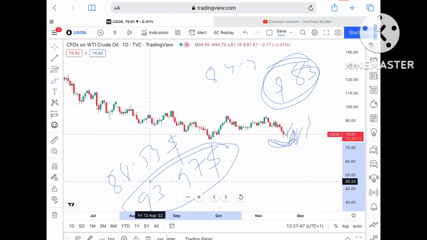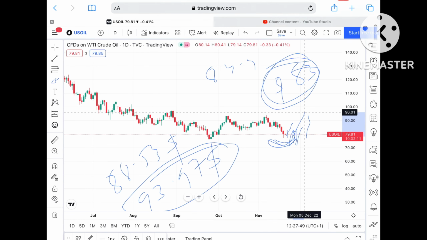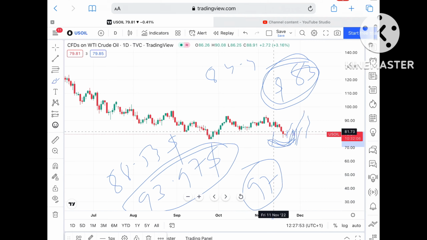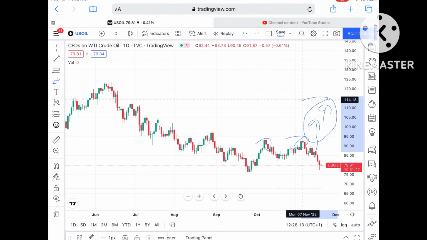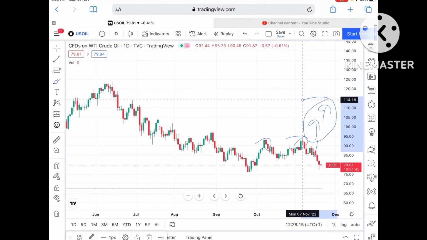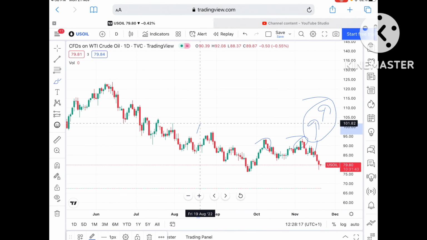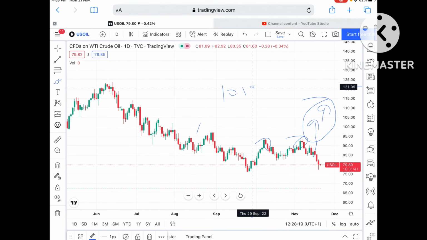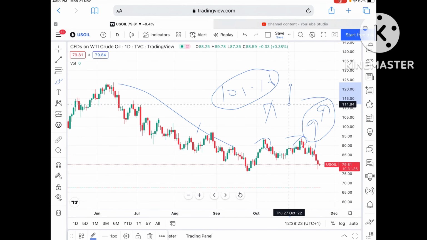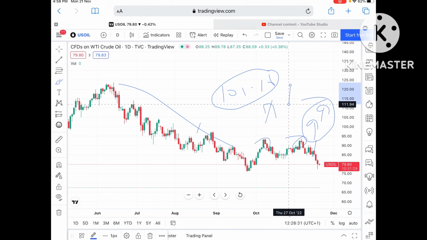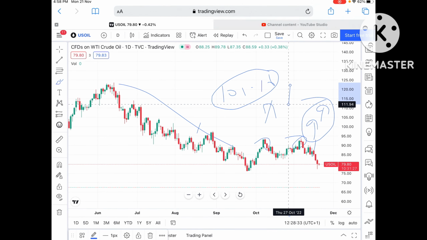93.97 is a weak resistance, so chances are very high it can go further upside, and a probability of touching 97 will be there if the price goes above this particular zone. Once the price moves over the level of 97, chances of going towards 101.18 will be there, and if it goes above that level, you can see a trend for crude start to move upside if the price moves above the level of 101.87.